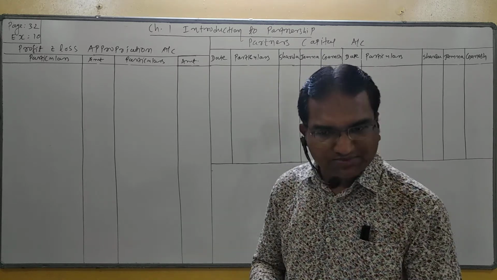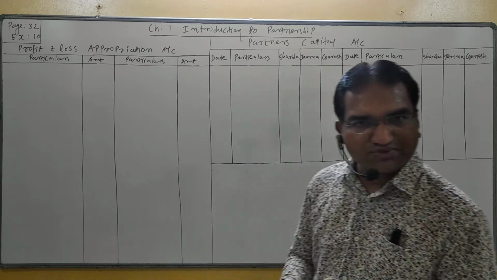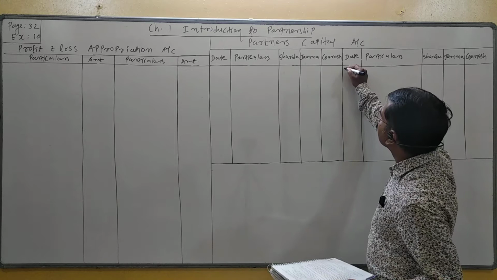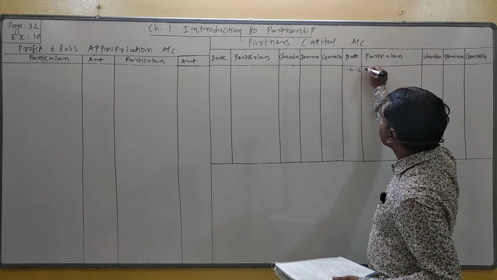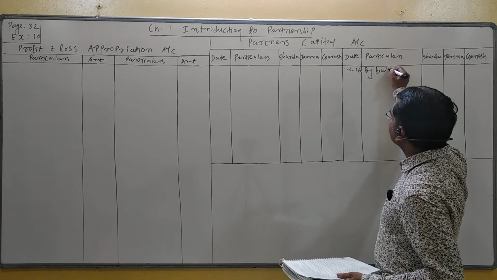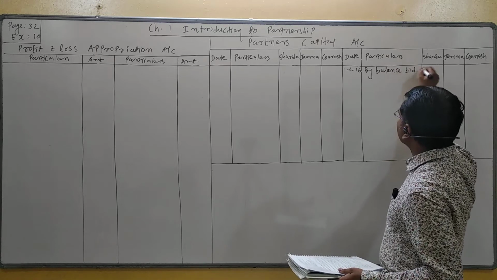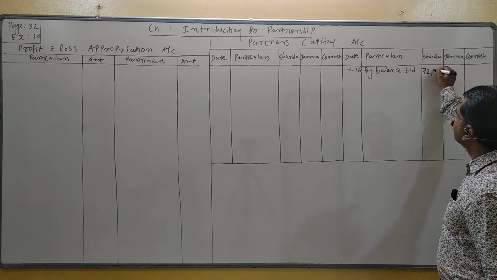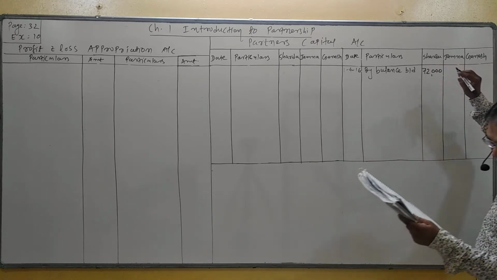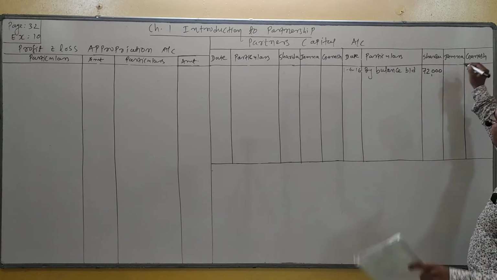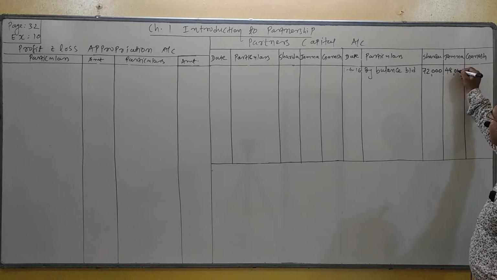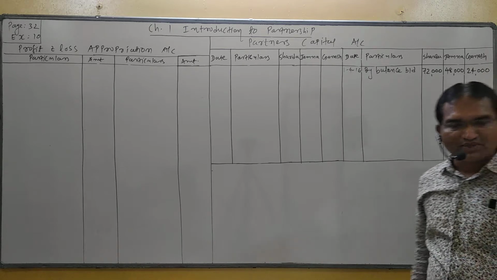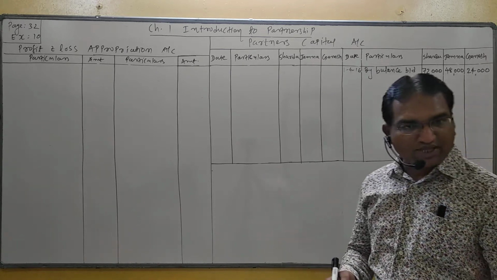So let us start the example. First, starting with opening balance of partner capital, where will it be recorded? Credit side recorded. 1st April 16 by balance brought down, Sharda 72,000, Jamuna 48,000 and Ganesh 24,000. Understand?